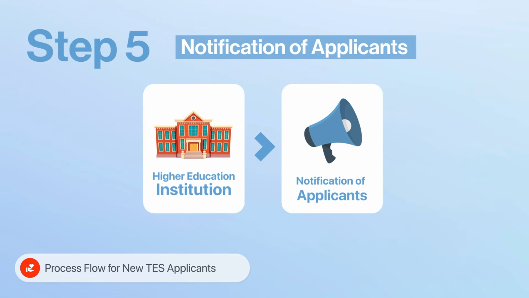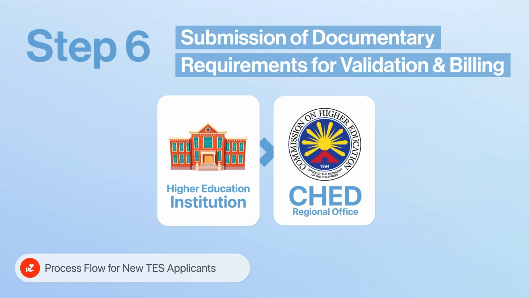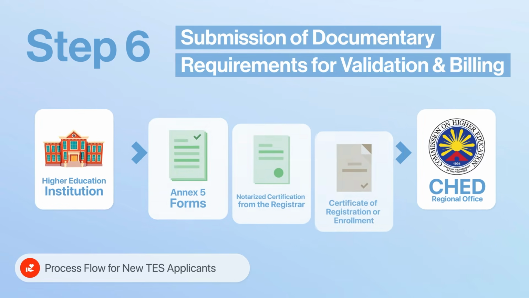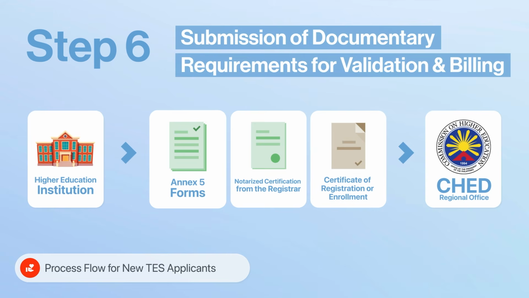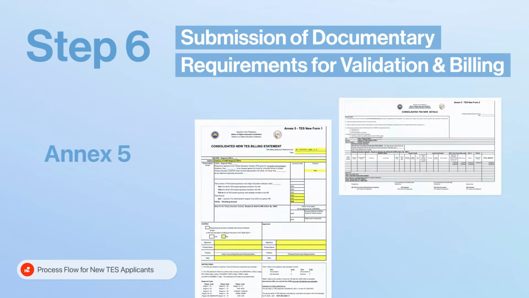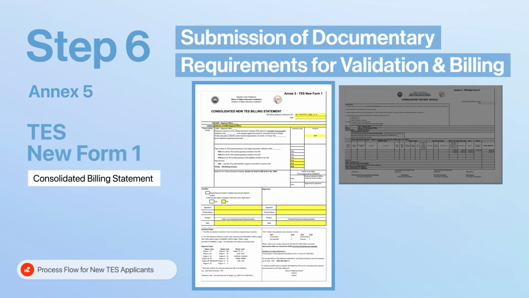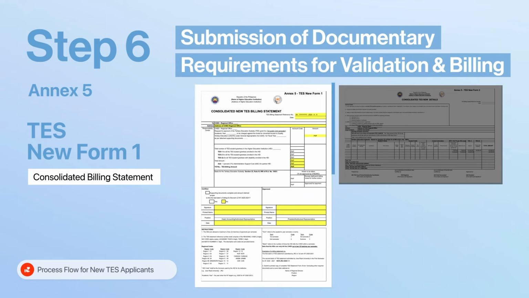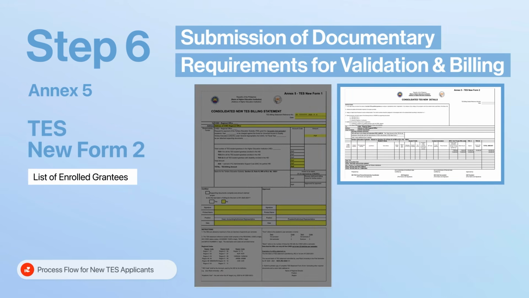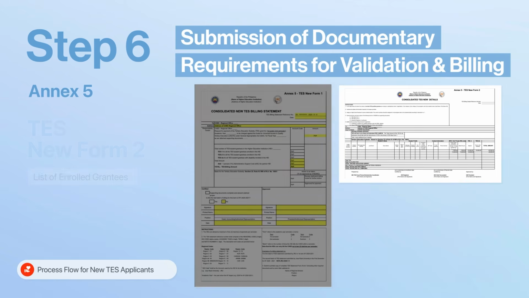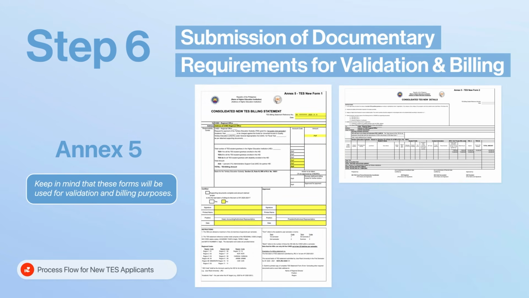Step 5. The HEI notifies the student about the list of TES grantees. Step 6. The HEI submits Annex 5 forms, notarized certification from the registrar, and certificate of registration or enrollment to CHED Regional Office. Annex 5 has two forms. TES New Form 1 is the consolidated TES billing statement with the total grantees and amount billed to the HEI. TES New Form 2 is the form containing the list of qualified grantees who are currently enrolled for the semester. Keep in mind that these forms will be used for validation and billing purposes.